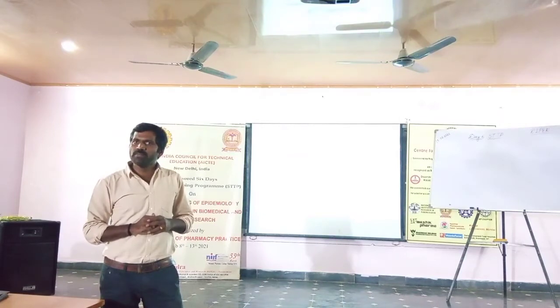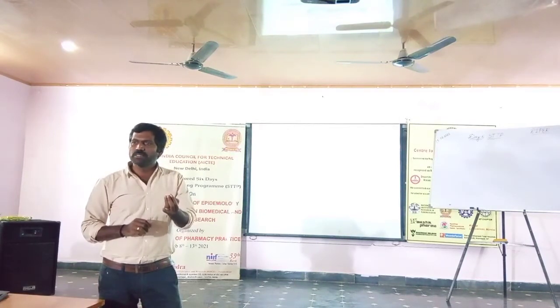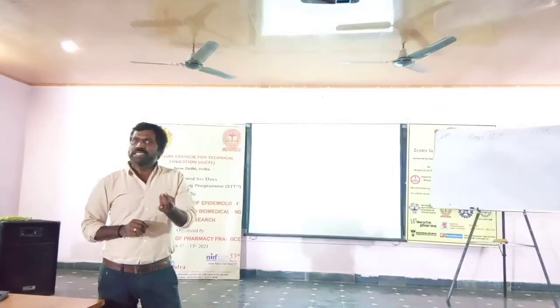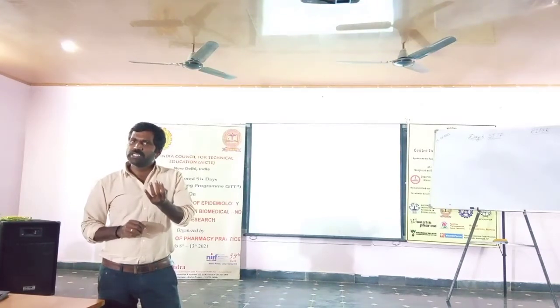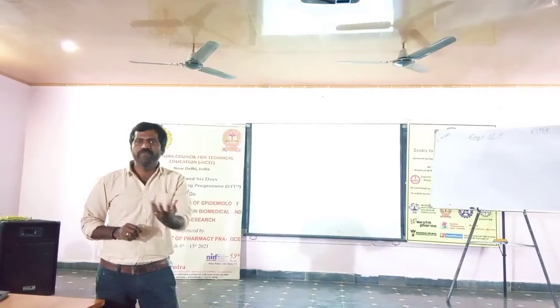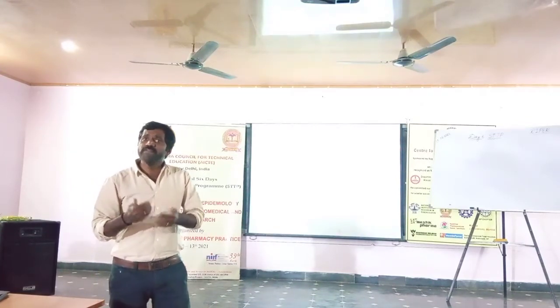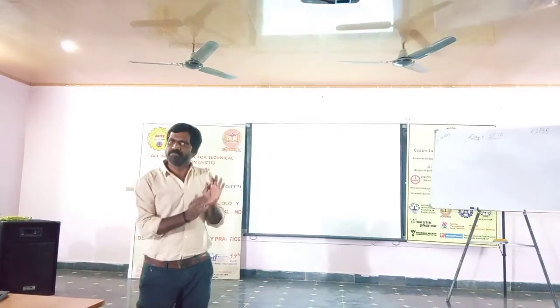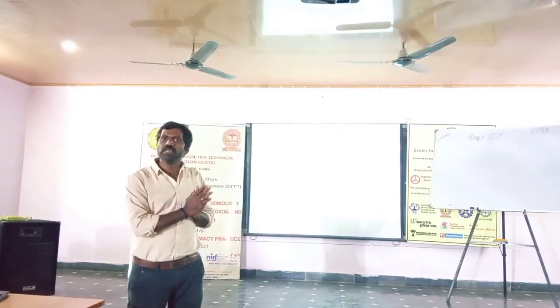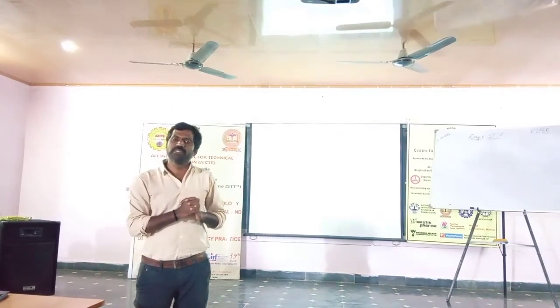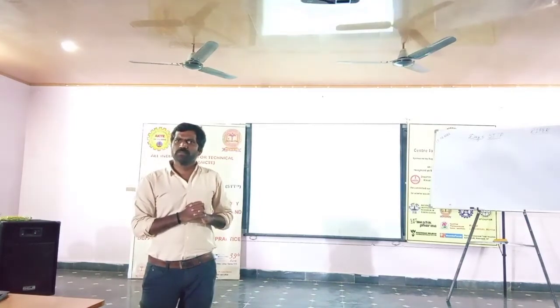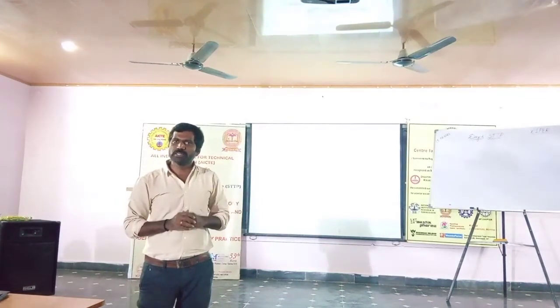Here the denominator is not just a frequency, it is person-time observation. How much time was observed, in terms of days, months or years, and how many events we got during this observation. That is what we call incidence rate or incidence density. This has its own advantages.